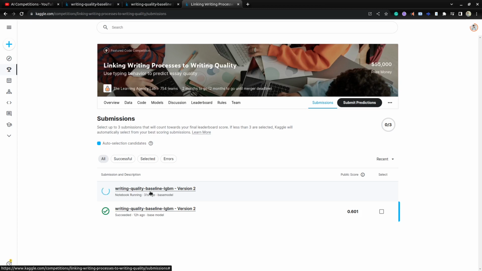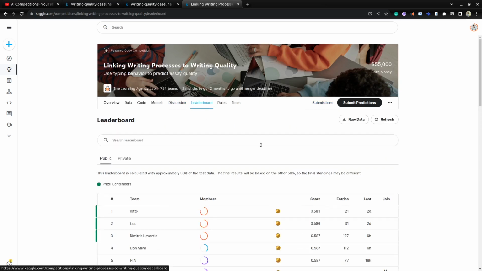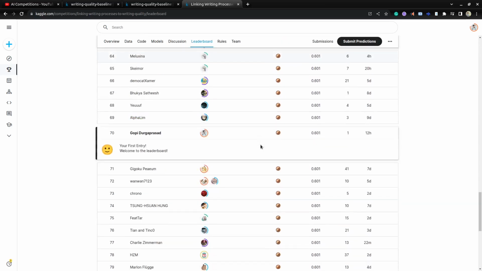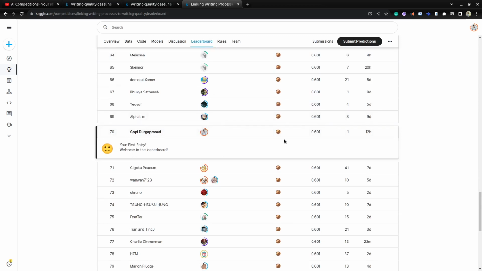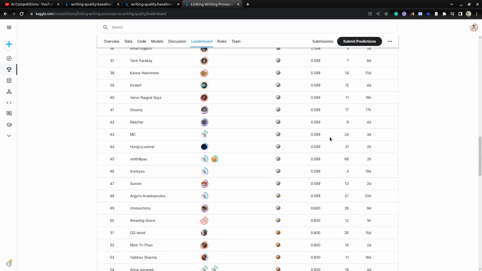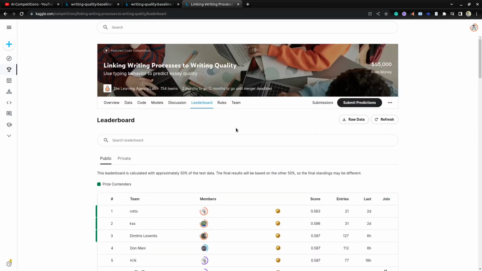It will run both training and prediction on whatever test set they have. Once the run is completed, you will get a public score like this, 0.601. If you go to the leaderboard, here I am in the 70th position. So this is the bronze medal I'm getting from that submission.